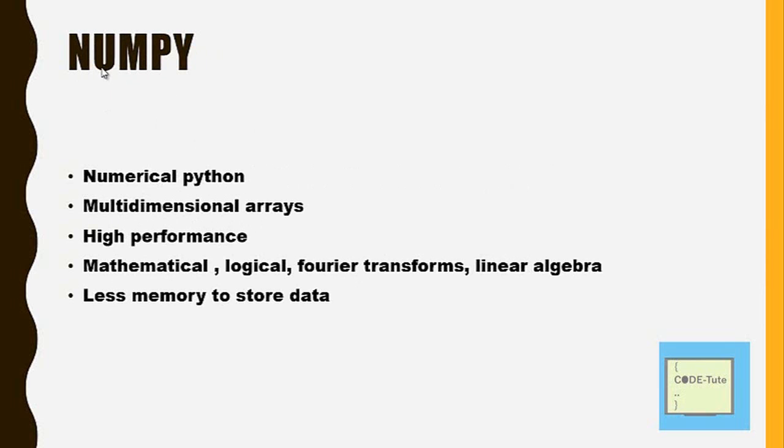The next library is the NumPy library. NumPy stands for Numerical Python. Whenever you want to perform operations on multidimensional arrays, NumPy is great. It has high performance and it also requires less memory. These are the operations which you can perform with the help of NumPy: mathematical, logical, Fourier transform and linear algebra. So the main function is the multidimensional array. You can easily work with multidimensional arrays using NumPy.